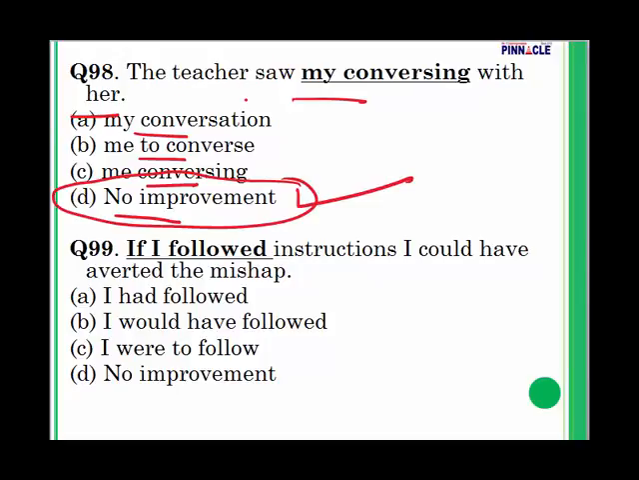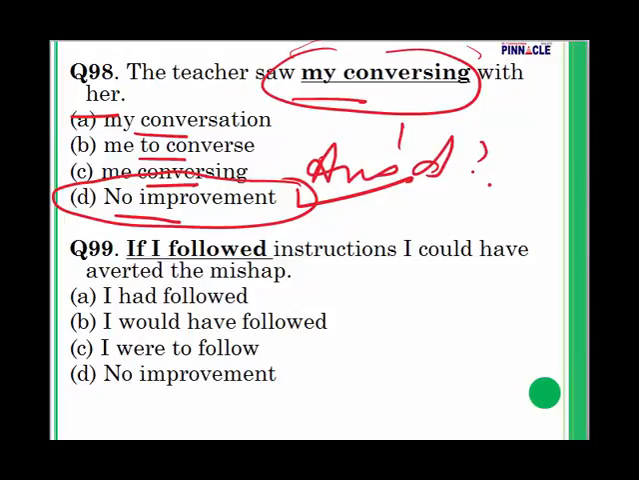Sometimes the teacher saw me conversing with her. Okay, that could also be correct. But what is given is also correct. So we will go with what is already given. So answer is going to be D.